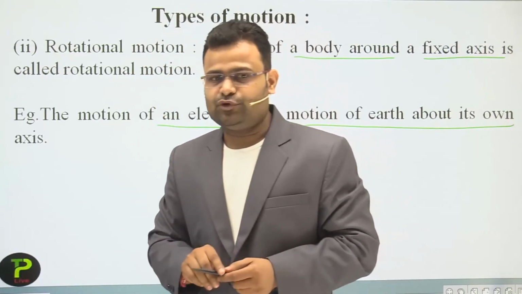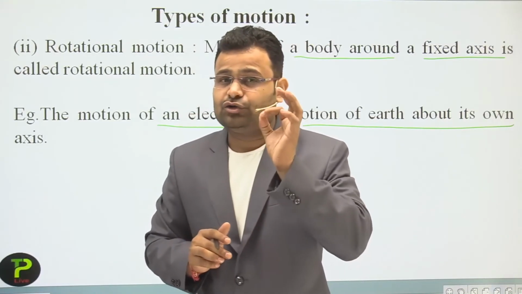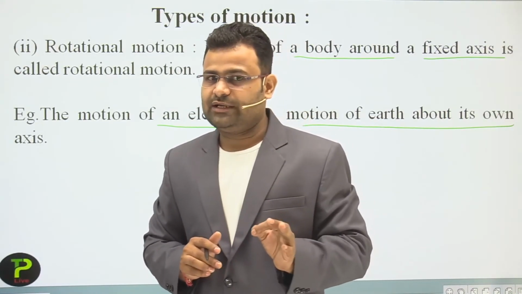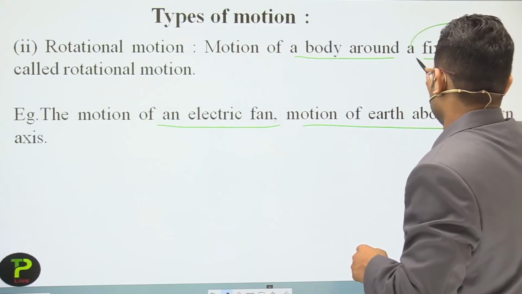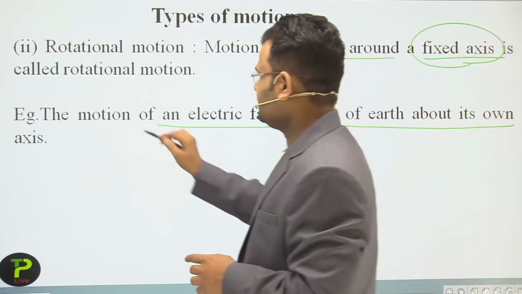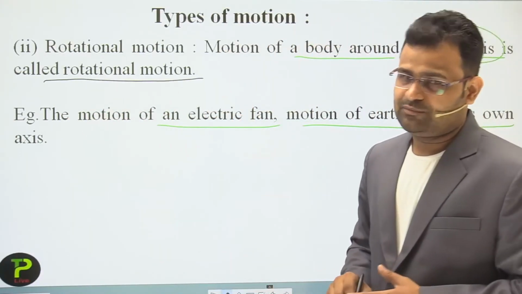In rotational motion, the object always moves across a fixed point. The mandatory thing is a fixed axis, not a changing one. At that time we can say that it is a rotational motion.